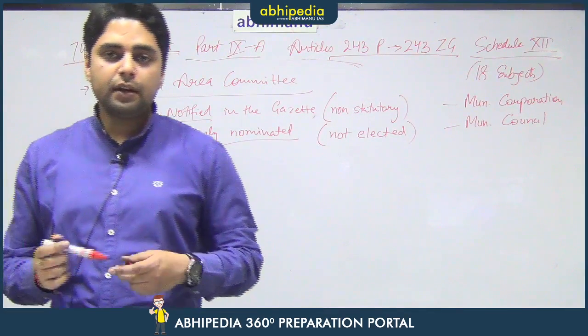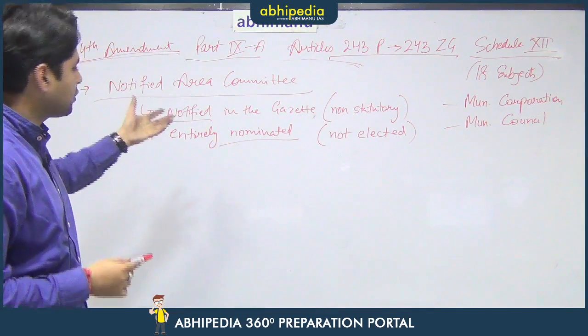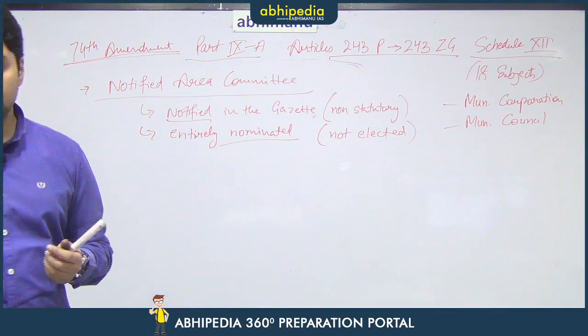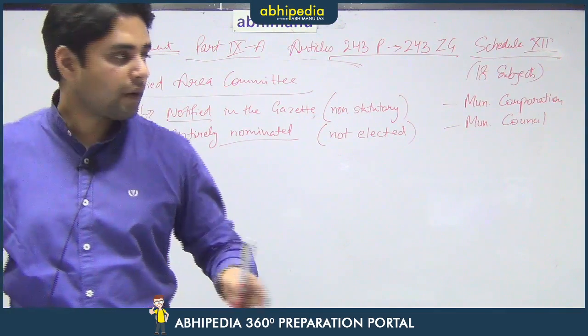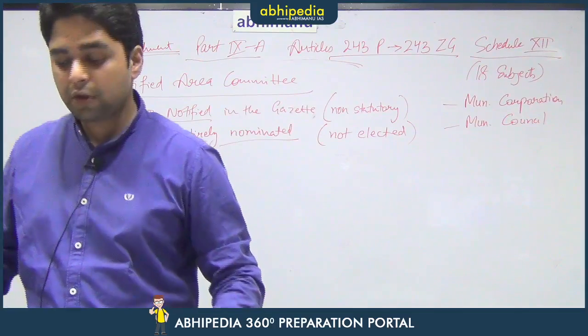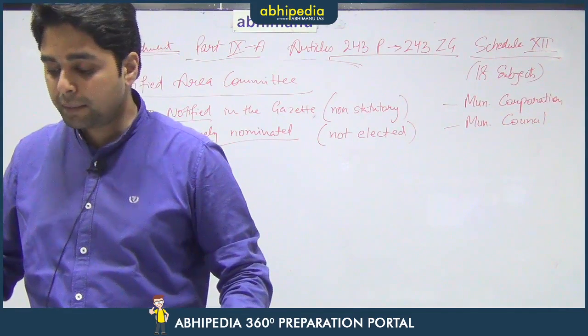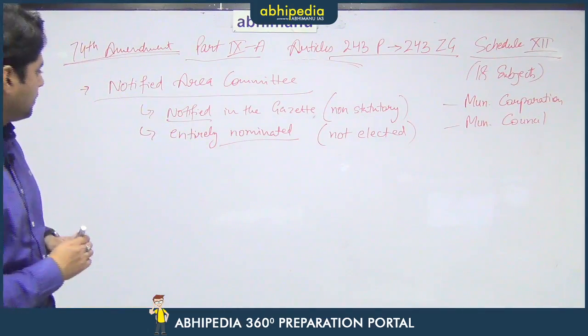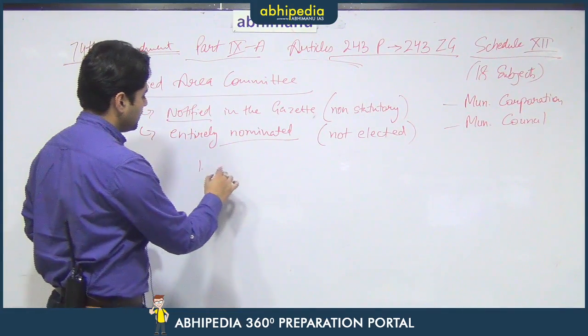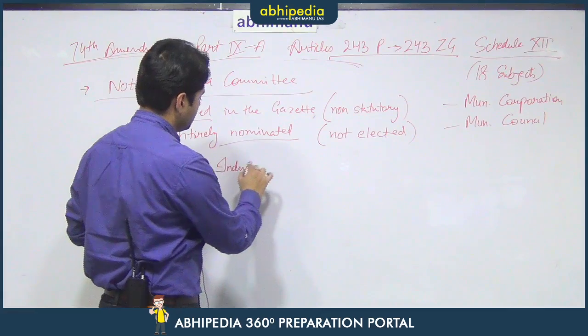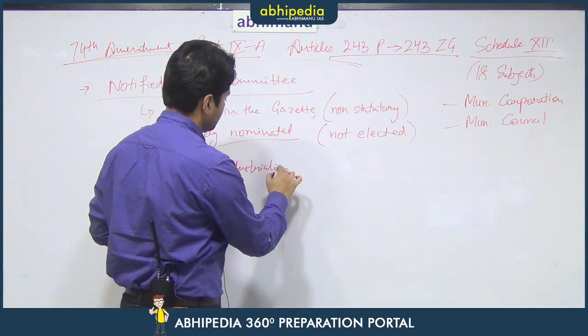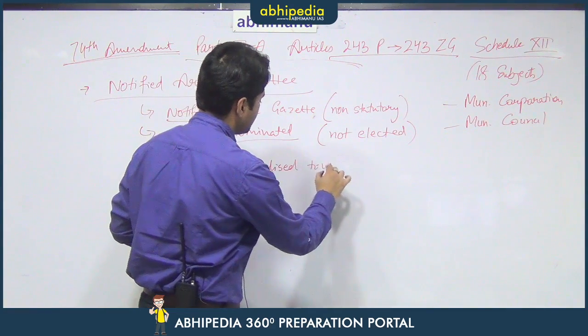Now, you must be wondering where can we see the notified area committee, or why a notified area committee is formed in the first place? Why not form a municipal corporation or a municipal council? Now, there are two types of areas for which a notified area committee is formed. The first type are the industrialized towns which are developing very fast.